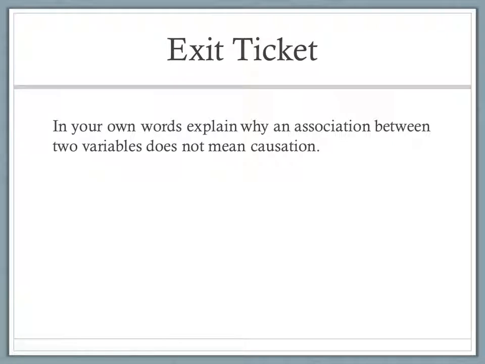So in your own words, I want you to explain why an association between two variables does not mean causation. Just because two things are correlated, that doesn't mean they cause each other. The big thing is lurking variables. There are usually things outside of the two things that we're looking at that might cause that correlation. Go ahead and write down your answer, and let's get started on the class kick.